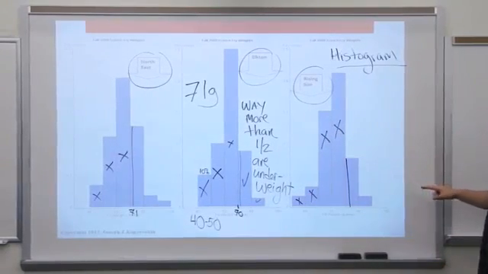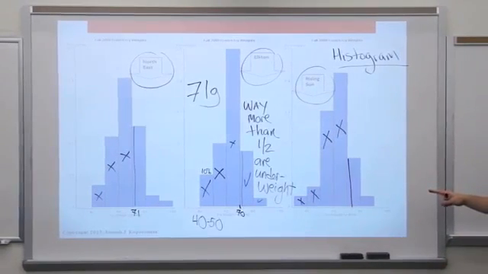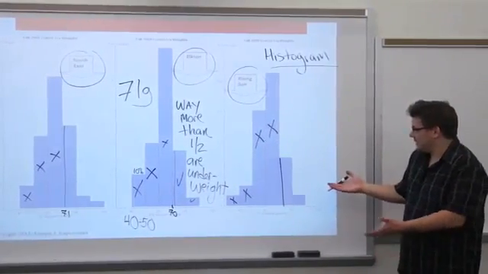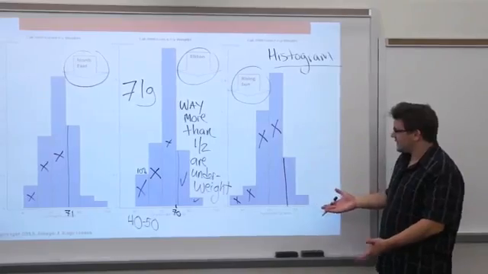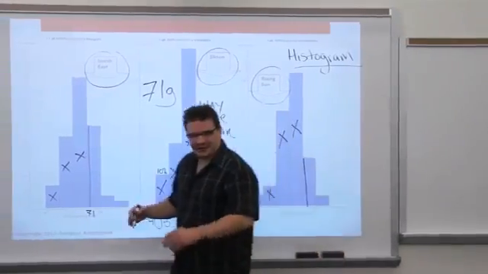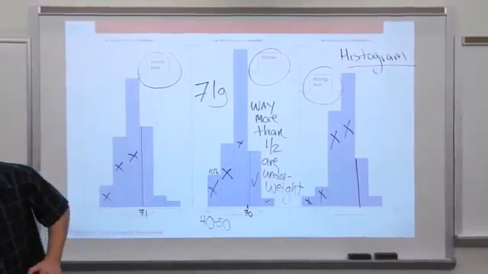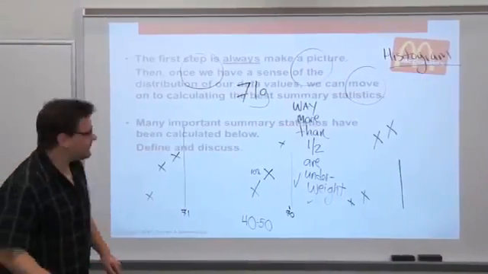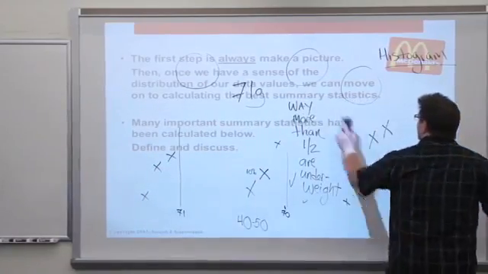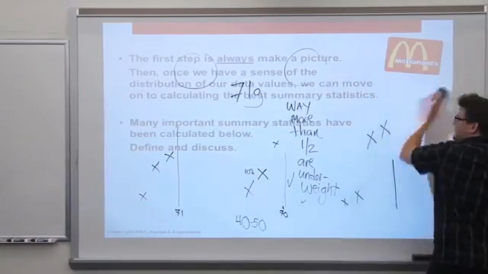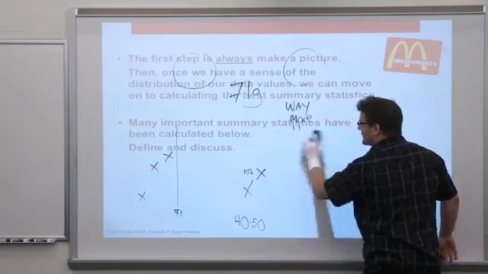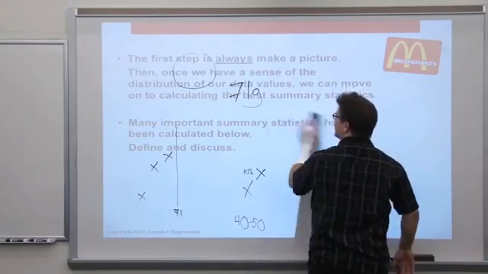The problem might be the worst here at Rising Sun, okay? So visually, we've got some evidence that we may be able to use and communicate to McDonald's and say, well, sure looks like a lot of the fries are underweight. Step one is to graph. Always make a picture. Once we have a sense of the shape of the distribution, step two is to move on and calculate some summary statistics.